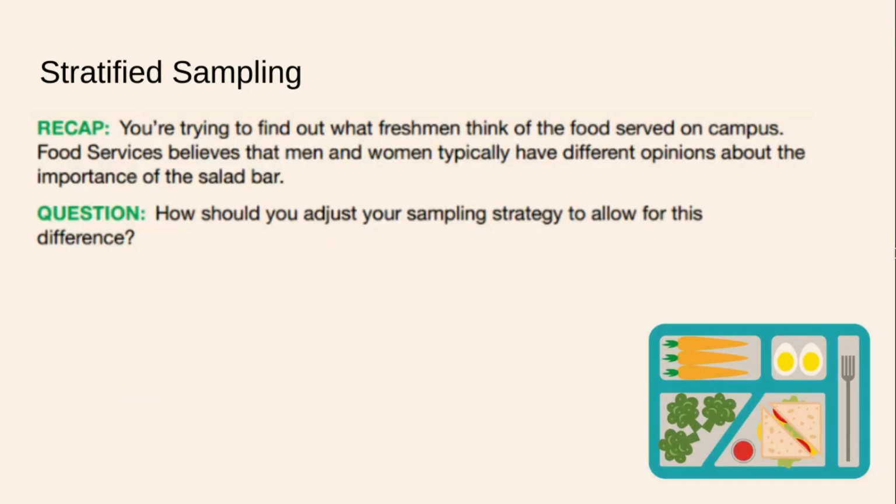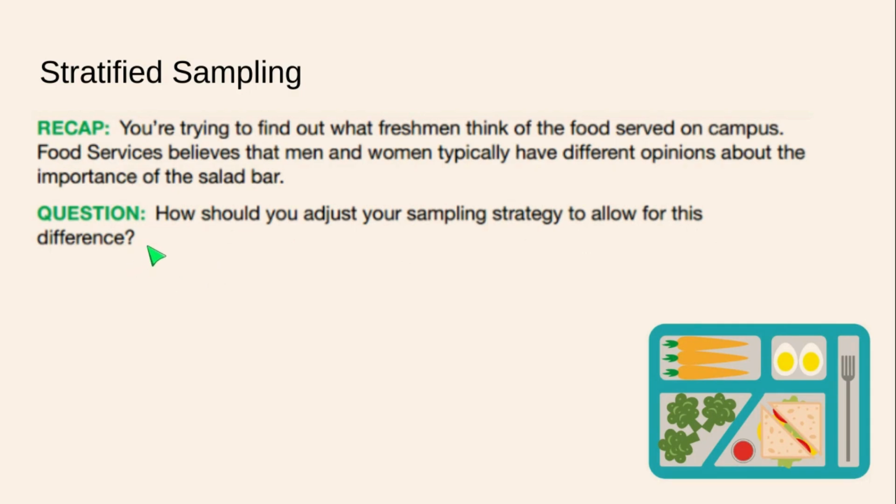So let's employ our stratified sampling technique. You're trying to find out what freshmen think of the food served on campus. By the way, if you haven't noticed, this textbook assumes that you're a college student, which is kind of cool. Food Services believes that men and women typically have different opinions about the importance of the salad bar. No comment. How should you adjust your sampling strategy to allow for this difference?